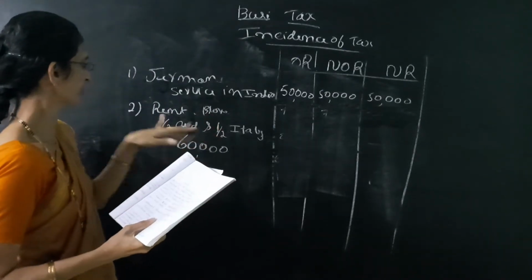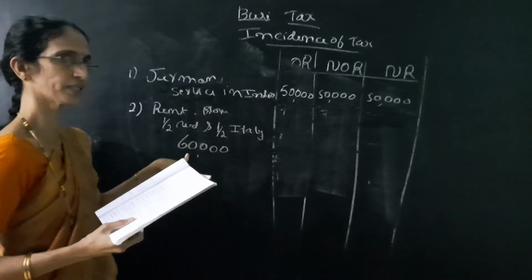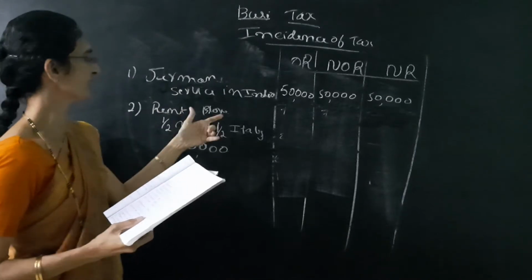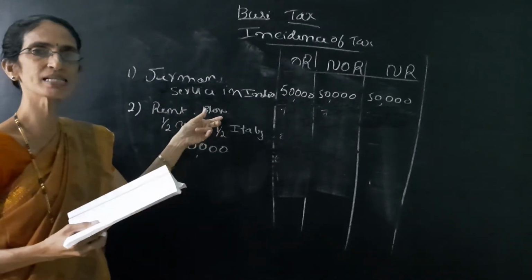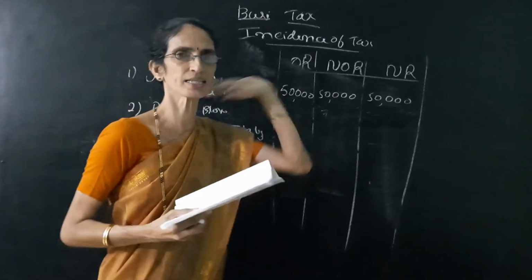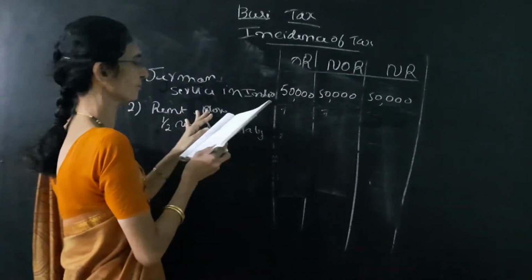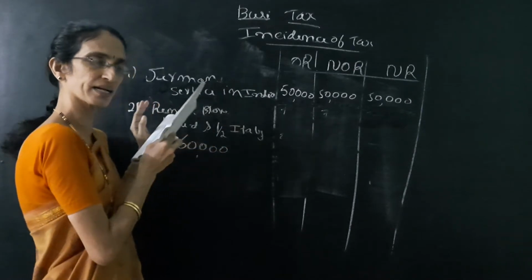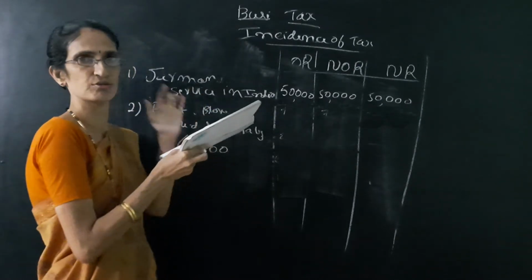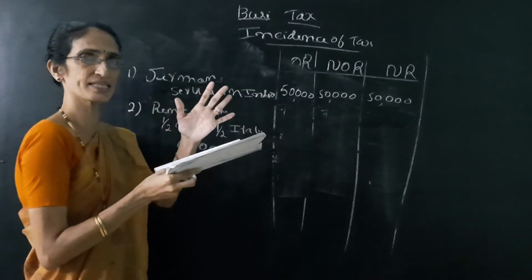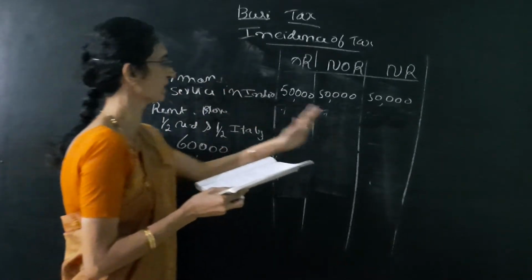So don't confuse. Half is received in India means not only half, because the rent is due from India. That income is due from India means automatically 3 columns yes. Don't say other things. Rent received from Bangalore means income arose in India. So first, income arose in India, accrued in India, means 3 columns yes.